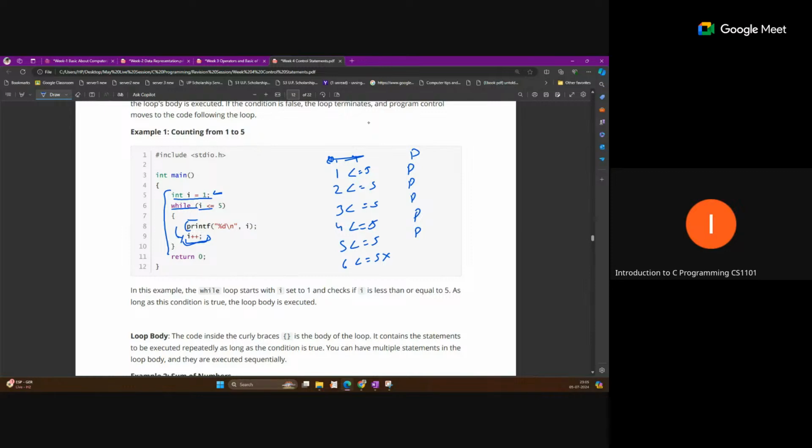This loop will terminate. Same things: how many times do we check the condition? 6 times here. The print statement is performed 5 times. So in this way we perform the while loop.